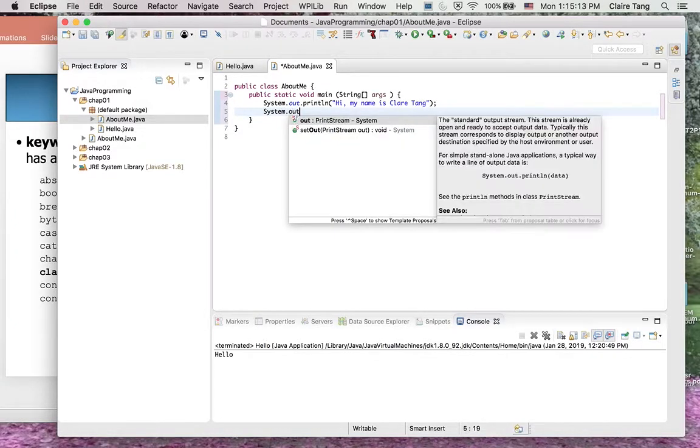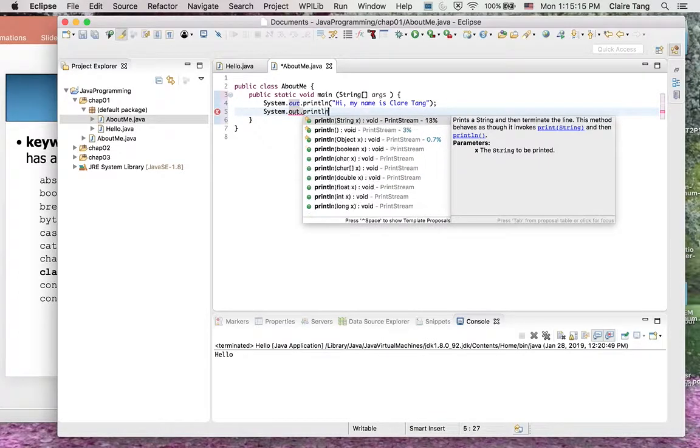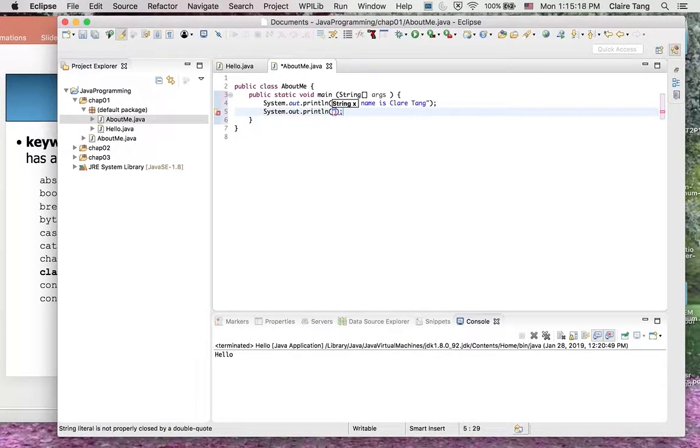We can keep going and print another line to say I am your professor. It will print two lines here. What if you forget the semicolon? Then Java will say this is a syntax error. You have to put the semicolon here.